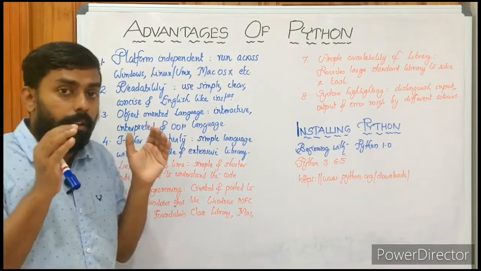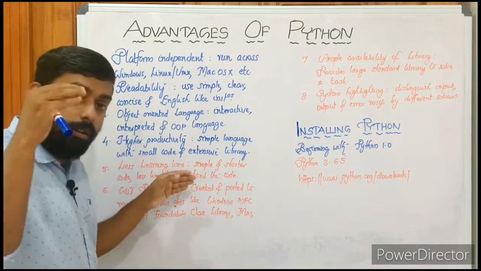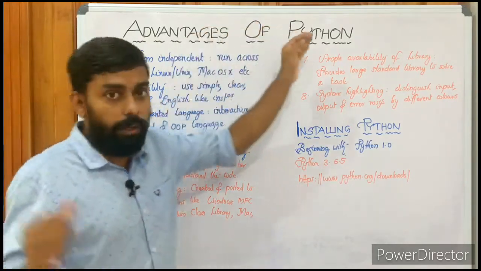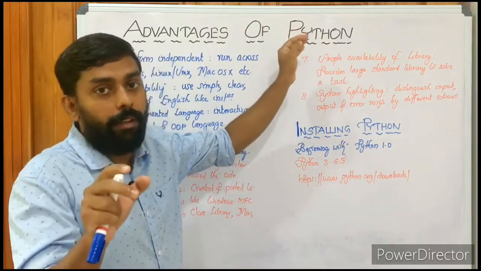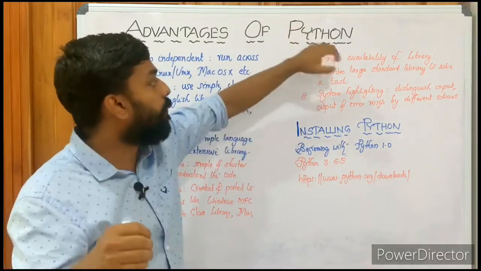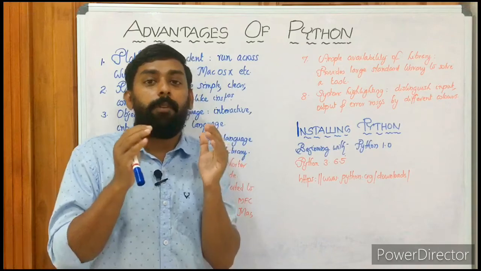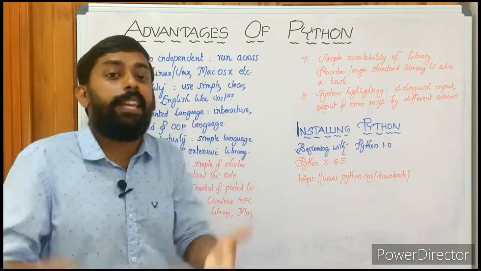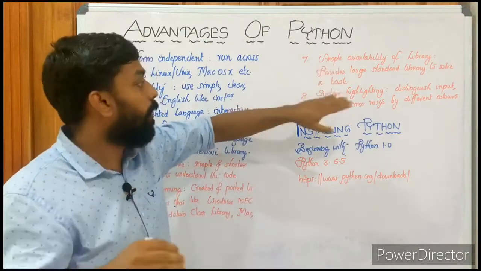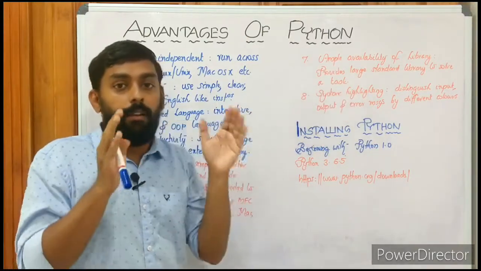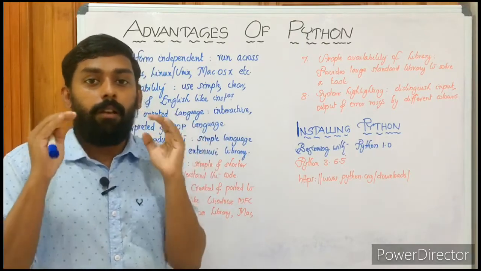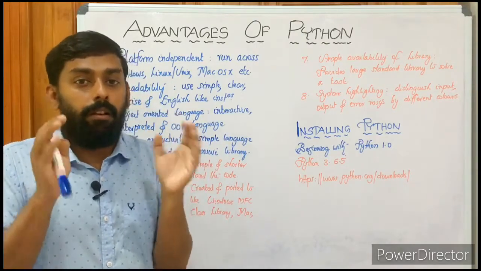Then GUI programming: code can be created and ported to any platform, so in GUI programming it will be very easy. Most commonly used, of course. And ample availability of library, it means availability of a huge, very vast library. So programming is easy and flexible. Then syntax highlighting: input, output and messages can be seen in different colors. That makes the programming easy, understandable and readable, of course.